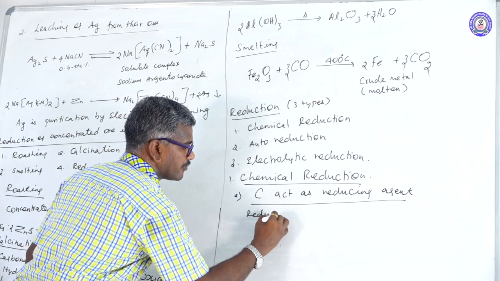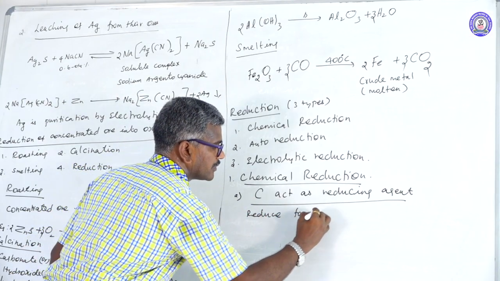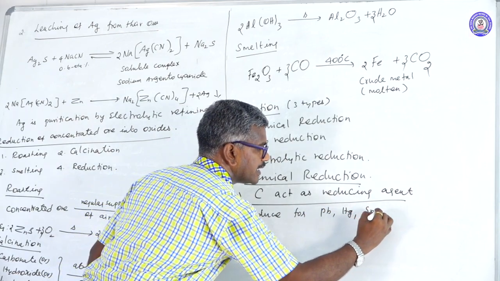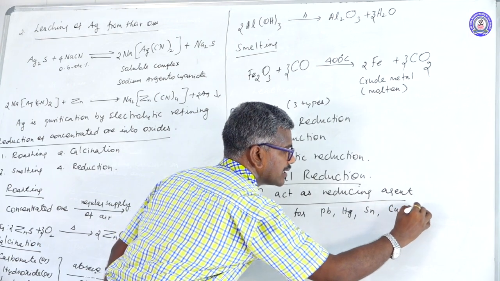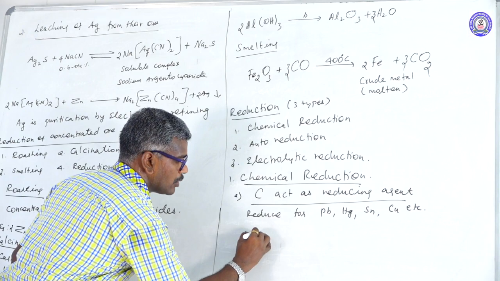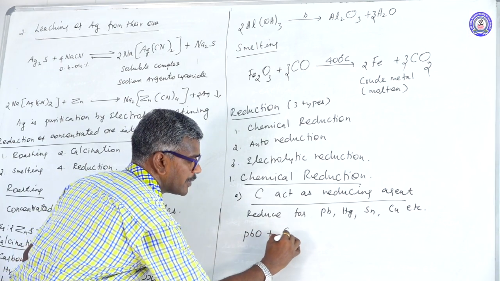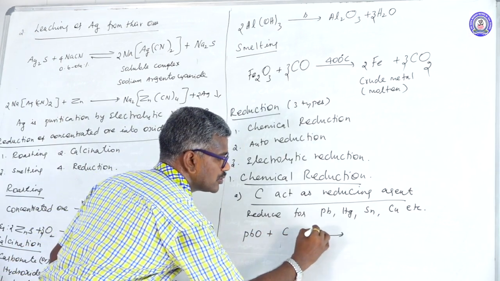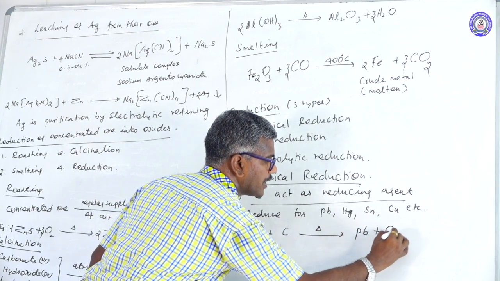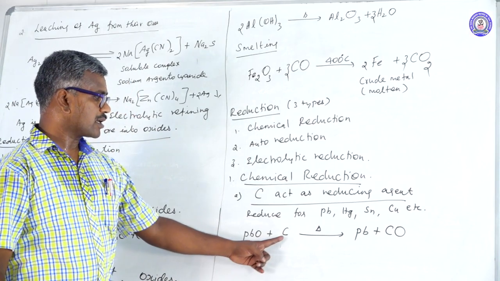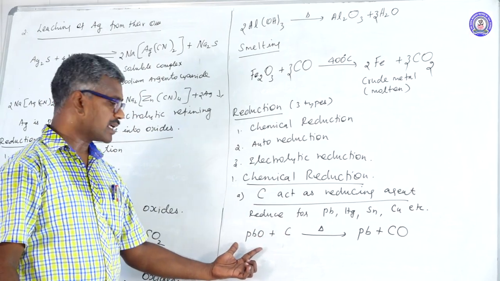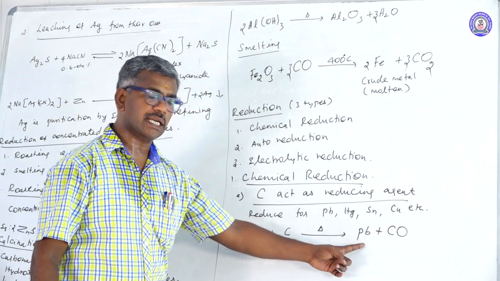It reduces lead, mercury, tin, copper, etc. For example, PbO reacts with carbon at a particular temperature to form Pb plus carbon monoxide. Here carbon acts as a reducing agent, reducing the metallic oxide, that is lead oxide, into lead.